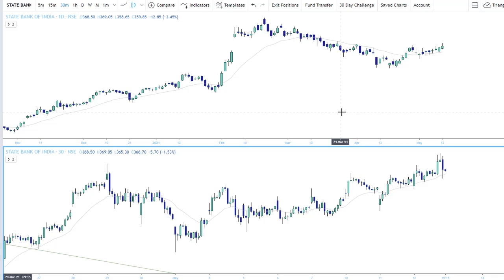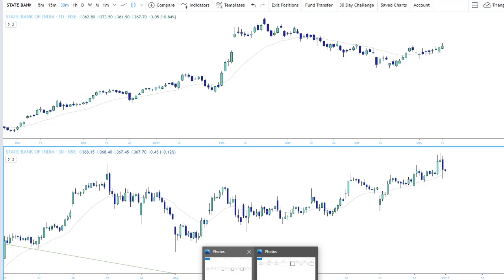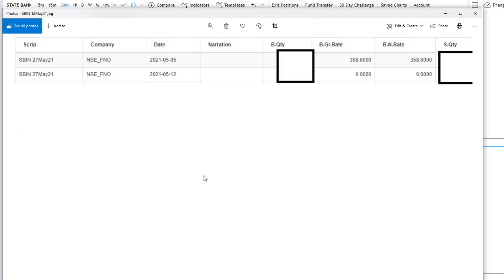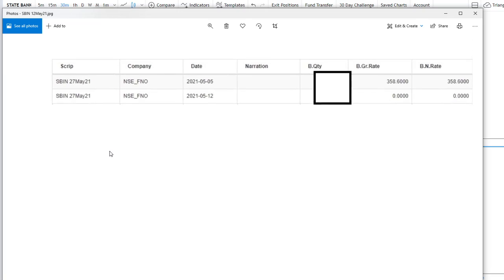So let's go to the State Bank of India stock chart here, and you can see the top part is the daily chart and the bottom part is the 30-minute chart. First of all, let's understand the reason here. Let me show you the entry and exits of my trade. That was Maruti and this one is SBI. As you can see, I have just zoomed in for you.